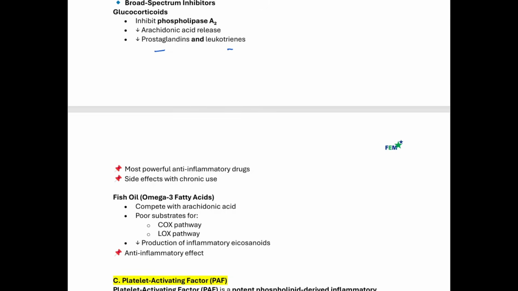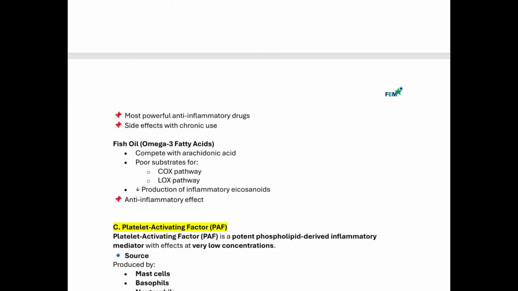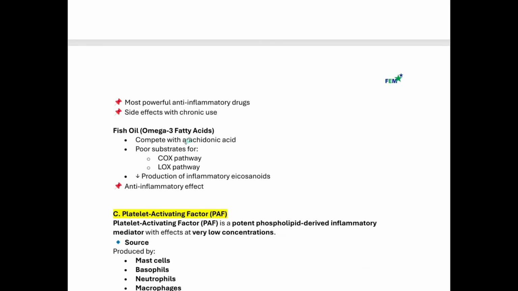The next drug here is fish oil or omega-3 fatty acid. So this competes with arachidonic acid. That means there will be less substrate for the cyclooxygenase or lipoxygenase pathway, and that will decrease the production of inflammatory mediators. And this also has anti-inflammatory effects.